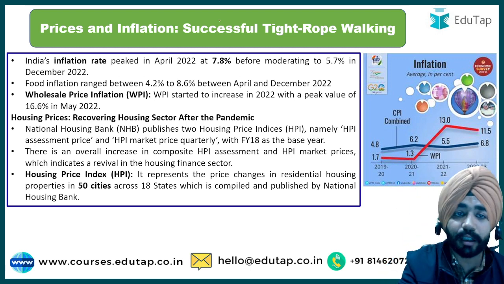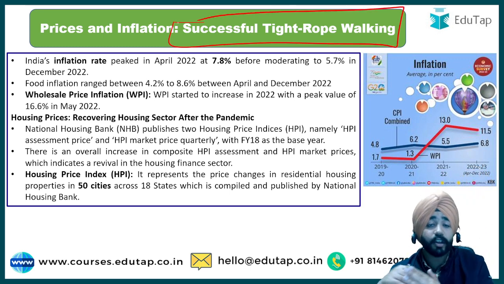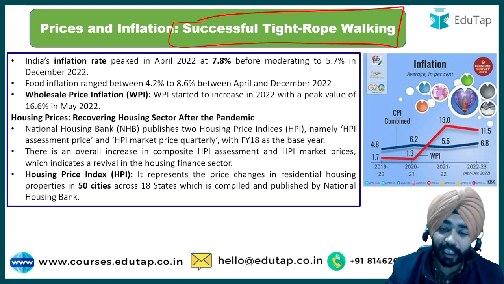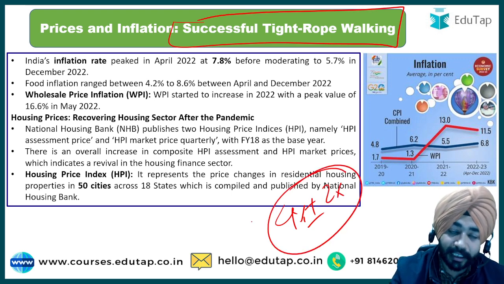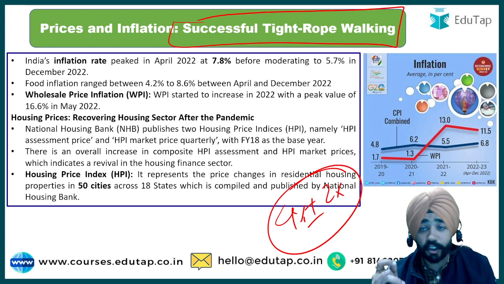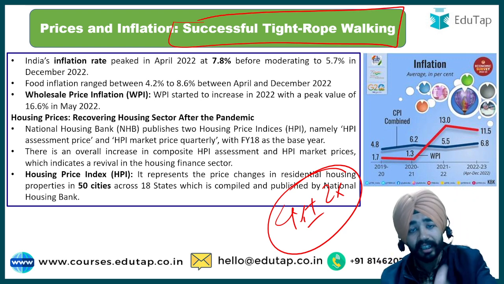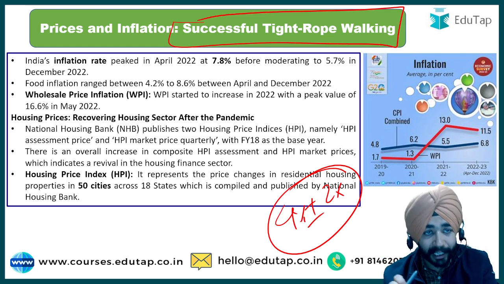Tightrope walking, क्या हुआ कि मैंने आपके साथ स्टार्टिंग में डिस्कस किया था that earlier guys we were not able to meet our inflation target, which we have discussed earlier. It is an inflation target, क्या था हमारा 4% plus minus 2%, which is minimum of 2% to 6% was our inflation target, which we were not able. But from the month of December, we have controlled the inflation.